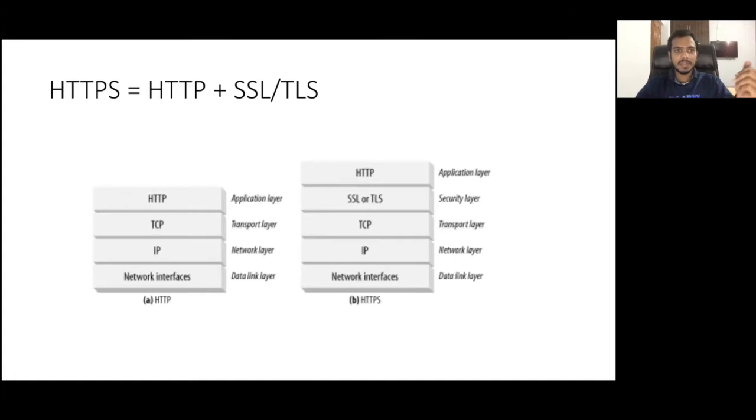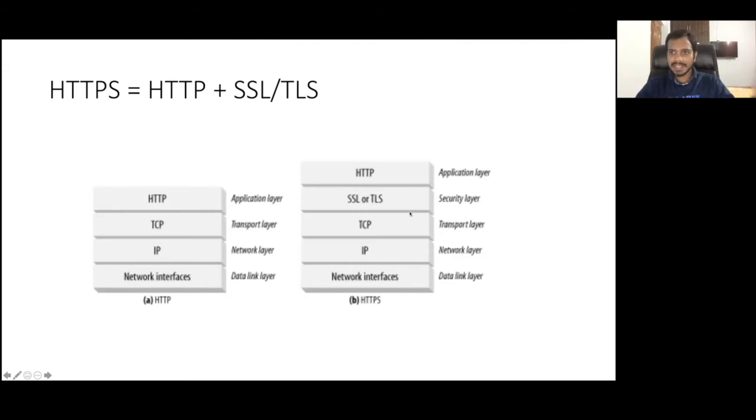HTTPS. So HTTPS equals HTTP plus SSL or TLS. If you see this diagram, this is the normal HTTP. You have in the application layer the HTTP protocol, then the transport layer with the TCP protocol, the network layer with the IP protocol, and the data link layer with the network interface. So this is basically the TCP/IP protocol.